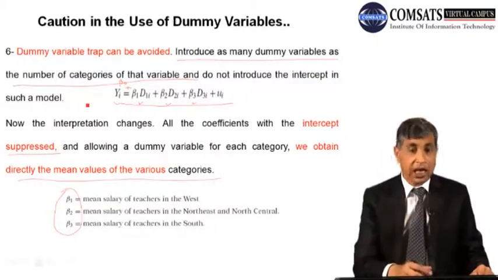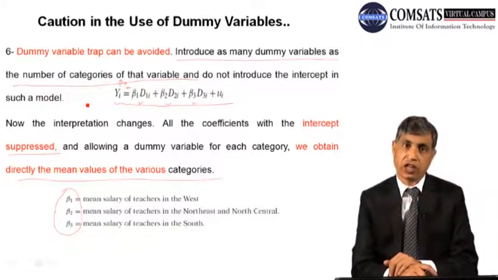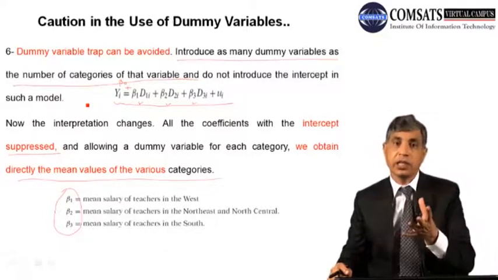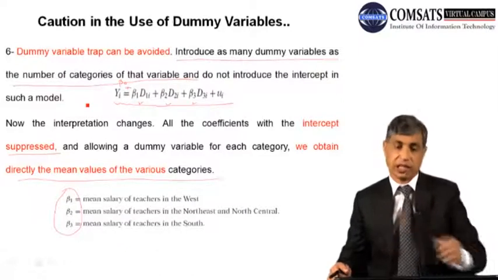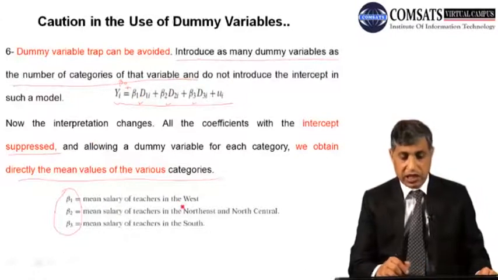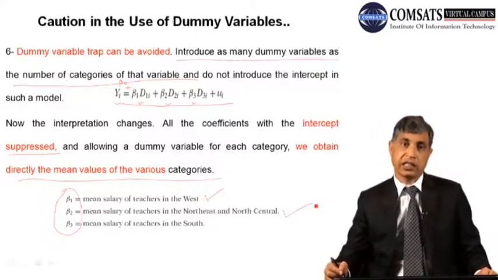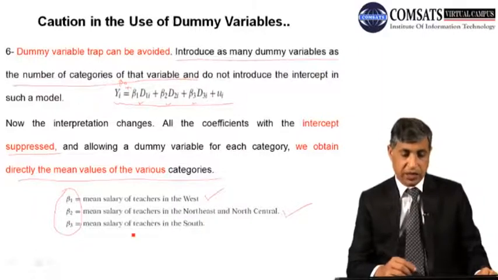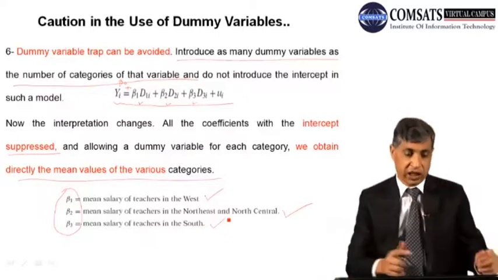Now there is one easy thing, that every coefficient, now there is no intercept, all the coefficients are beta coefficients. So now each coefficient will be showing the mean value of that variable. For example, beta 1 here is the mean salary of teachers in the West. Beta 2 is the mean salary in Central and in Northeast and North Central. Beta 3 is the mean salary of teachers in the South. So now you need not compare.